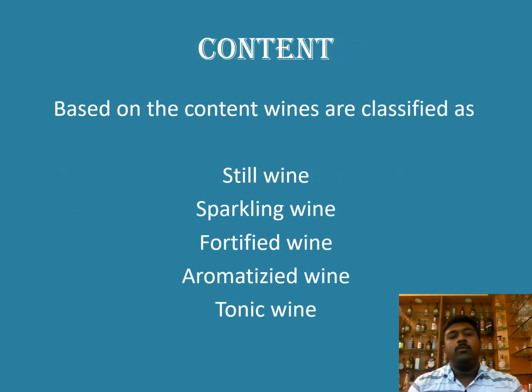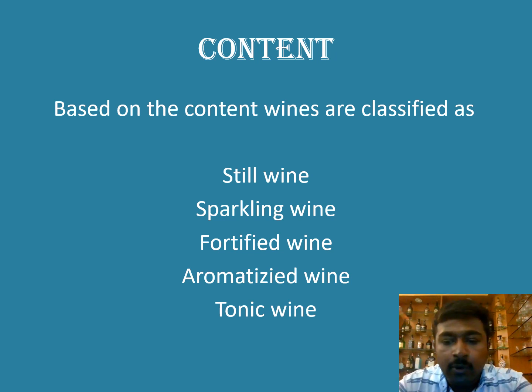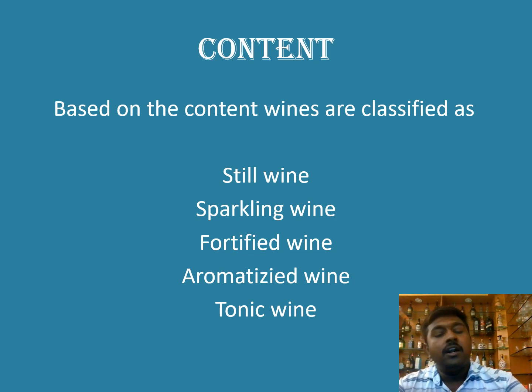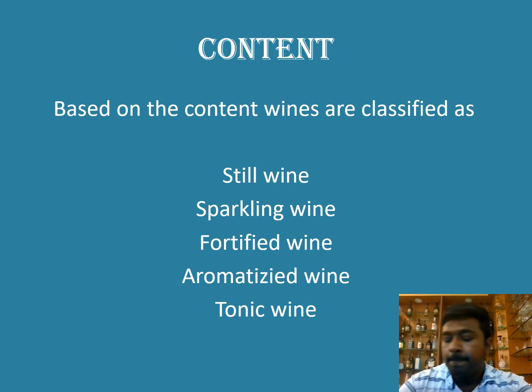Next, we are moving into the topic of content, how the wine is classified by content. The wines are classified into five major categories: still wine, sparkling wine, fortified wine, aromatized wine, and tonic wine. We will see them one by one.